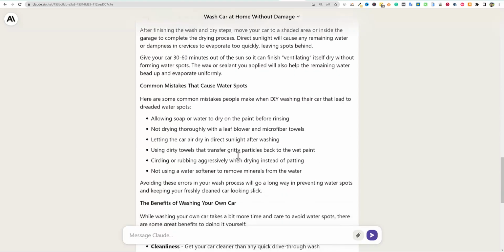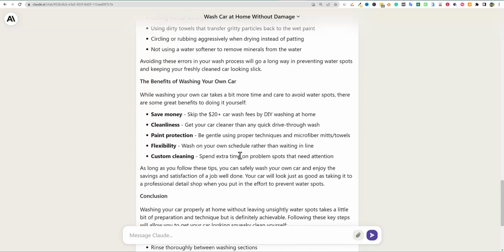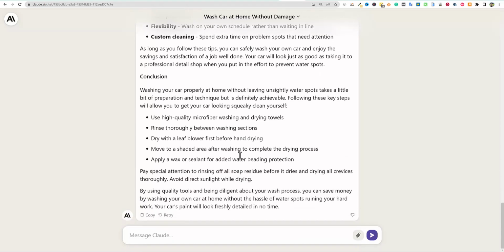Common mistakes, it even added that in. We didn't even have an FAQ section. We could have also told it to add an FAQ. I'm going to go ahead and copy this, and we'll go and do our testing.